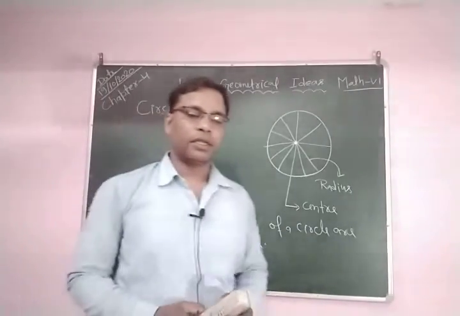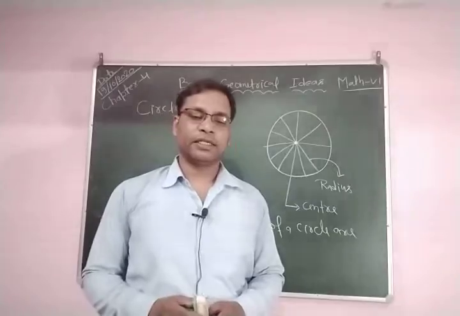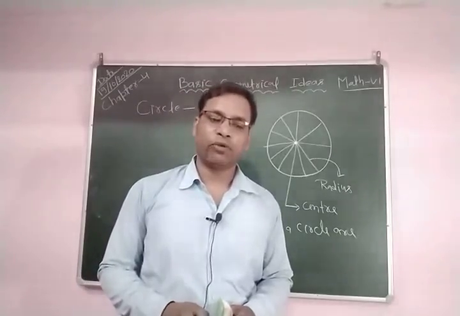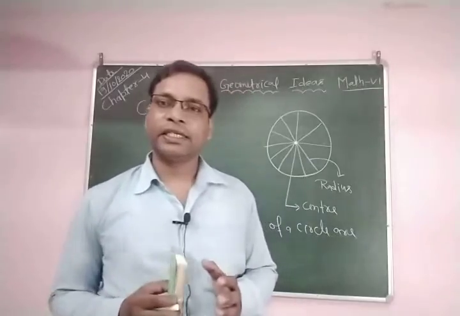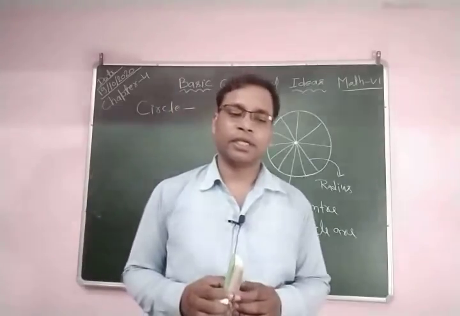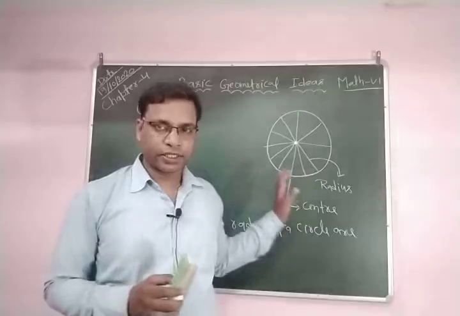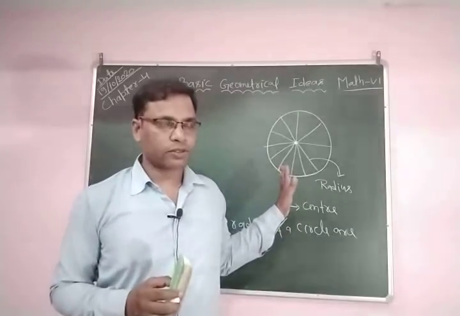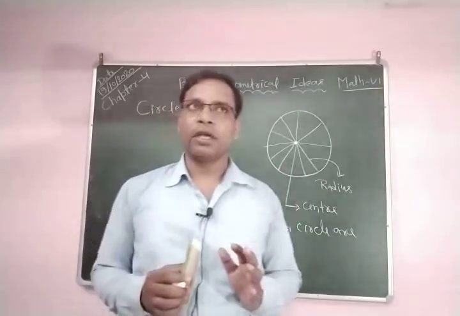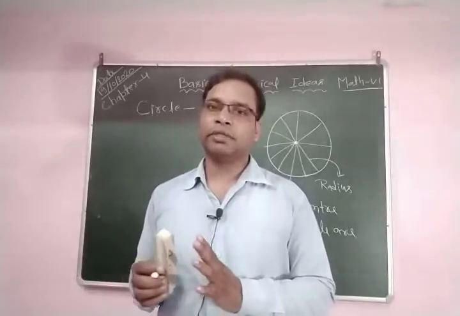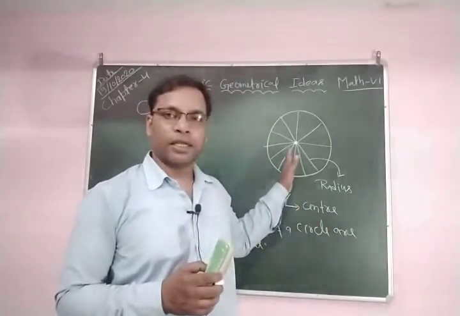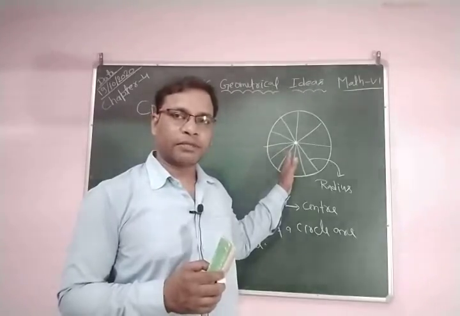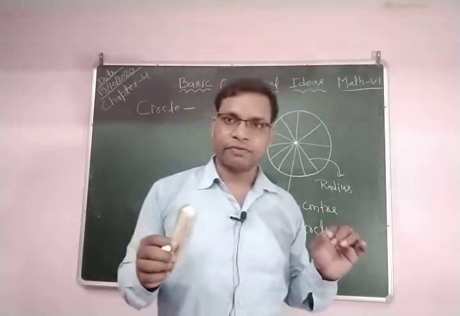Now, the interior and exterior points of a circle, or you can say the interior region and exterior region of a circle. A circle is a closed curve. It also has unlimited, infinite lines of symmetry. Its center is fixed, and there is a distance from the center to the circumference.